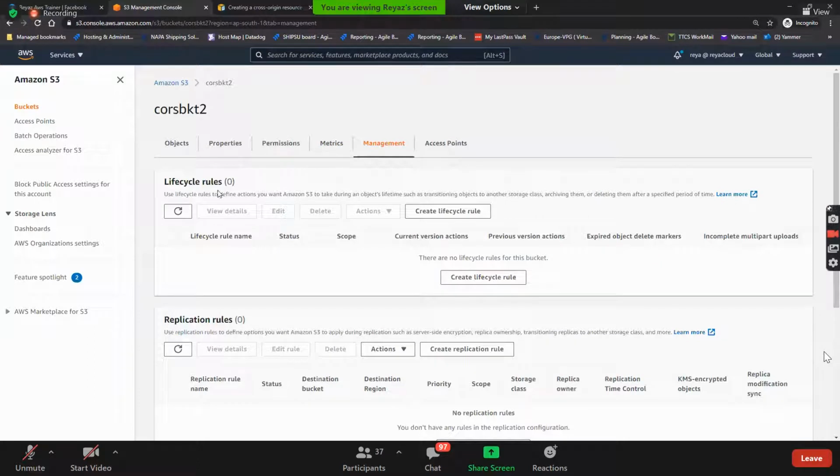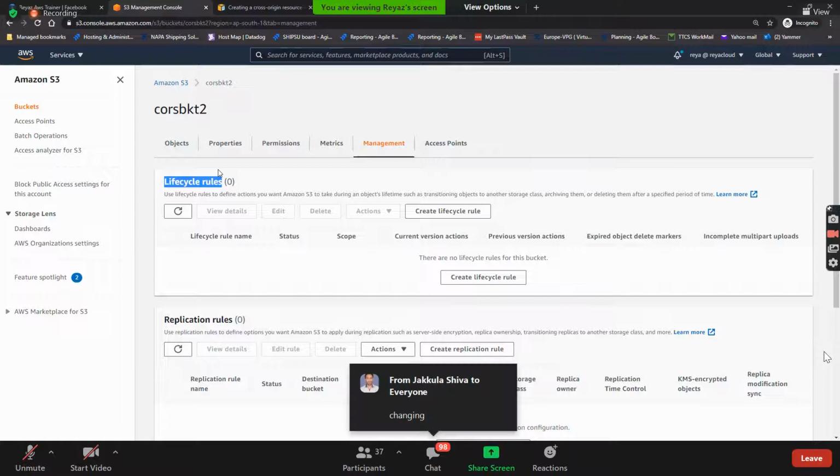If you go to the management here, you have something called lifecycle rules. Do you remember LCM lifecycle rules? What is this used for? What is the LCM used for? Why do we create rules? Rightly said. So you can move the objects from one storage class to another storage class.